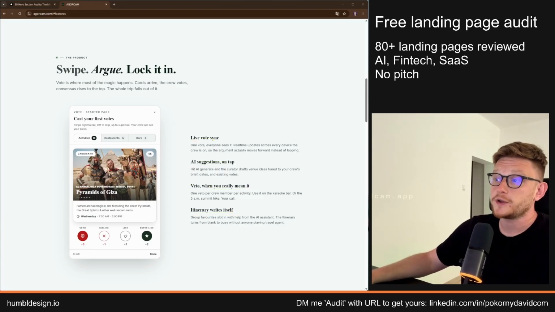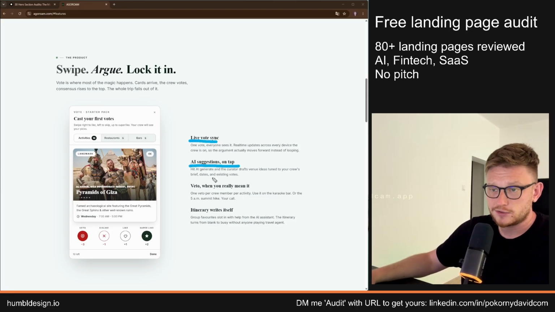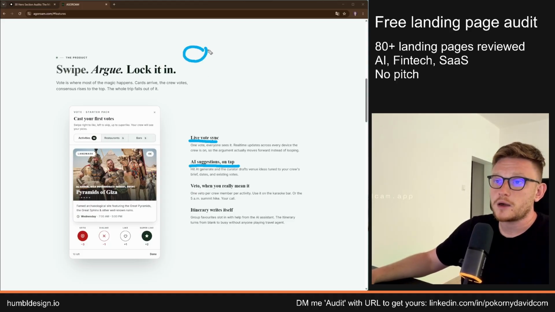By the way, if I were you, I would try to write this in a benefit or outcome specific way. So what does it mean if there is live voting? What does it mean if there are AI suggestions? What I'm trying to get at is that your copy should be more outcome led or benefit led.